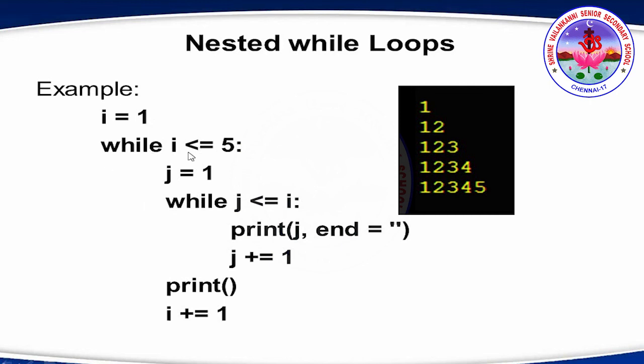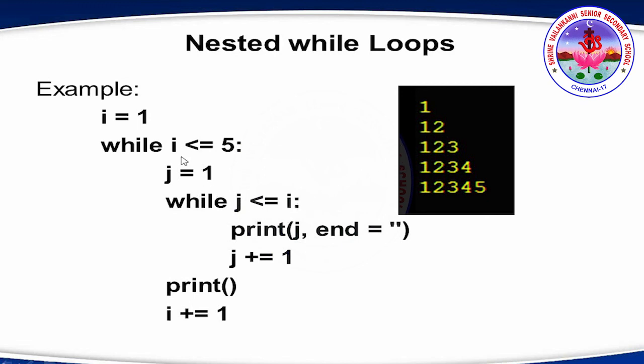Then again. Now i becomes 2, j is 1. j starts with 1 and it goes on. So j is 1, 2. Okay. Because this second condition tells that j should be less than or equal to i. So now i is 2 for the second iteration and j is taken as 1 and 2. So that's why we get 1, 2.